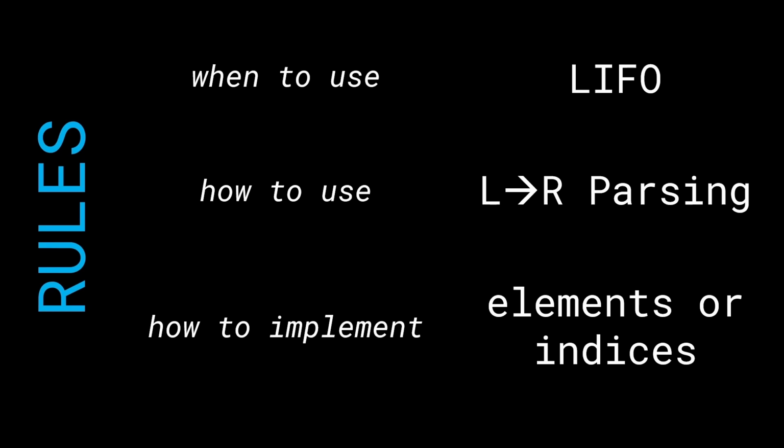And how did we figure out how do we use it? We know we have to use a stack, and we iterated from the left to the right, and we parsed the input. We figured out the input and the structure of the string that is given to us. And finally, you can either add elements or the indices to the stack. That's up to you. And that's a small detail you can take care of later on as well. All right, so keeping these three rules in mind, let's go ahead and work out a couple of problems to fully get comfortable with parentheses related questions.